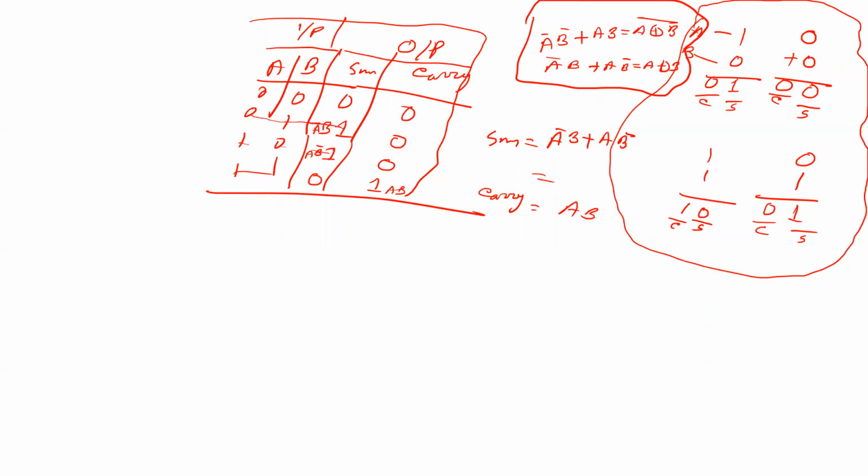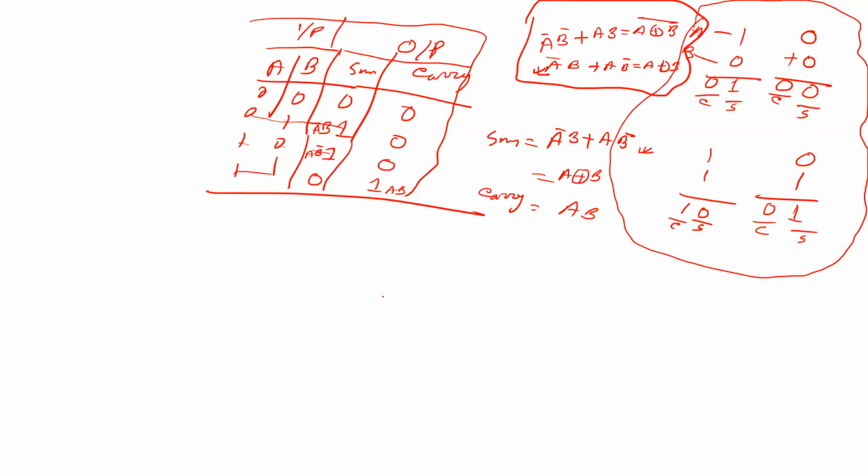You also understand: odd number of inputs high, output high. This is the exclusive OR logic. Odd number of inputs high, output high. So this is a exclusive OR b, and this is ab.